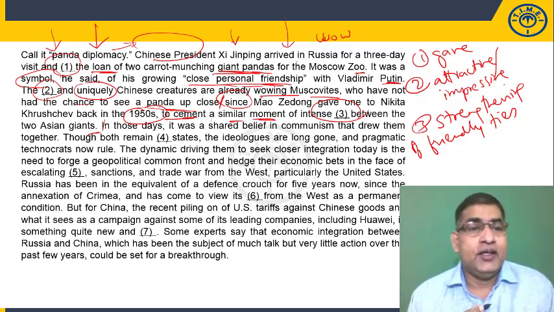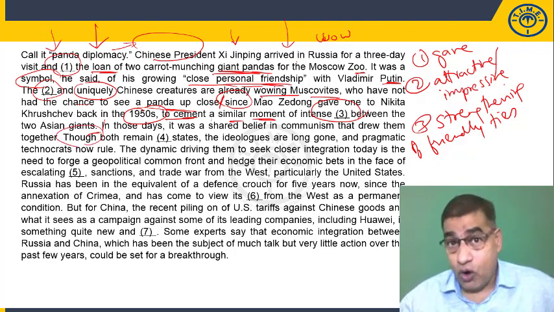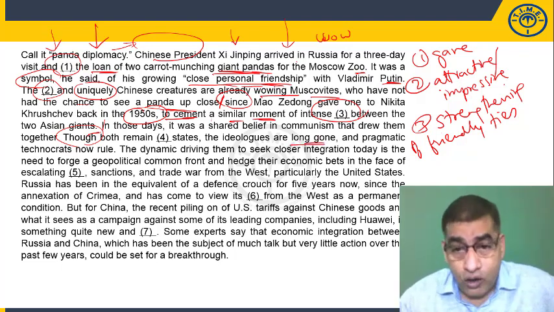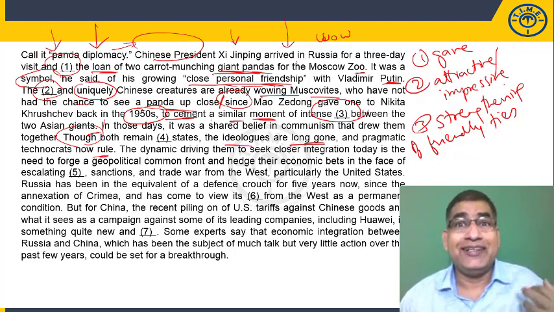Let's go ahead. Though both remain dash states. We have a though here, which means a contrast is coming up ahead. Though both remain dash states, the ideologues are long gone and pragmatic technocrats now rule. Ideologues are followers of a certain ideology.